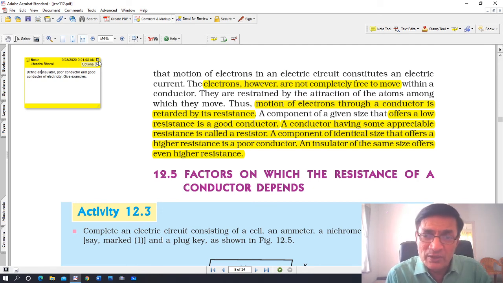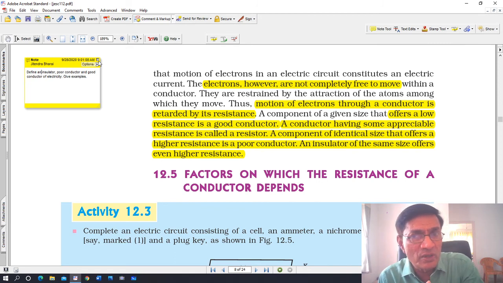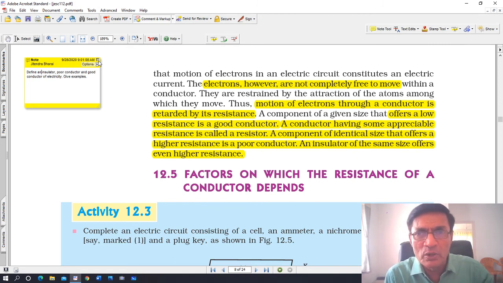Even metals don't have the same amount of electric resistivity. They have got different amounts. In other words, some metals are extremely good conductors, some are not so good conductors.